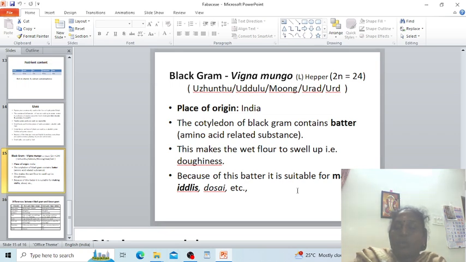Another important crop under the Fabaceae family is Vigna mungo, Ulundu, Mung dal or Urd dal. The place of origin is India. Here the cotyledon of black gram contains batter, an amino acid related substance. This makes the flour swell, that is fluffiness. Because of this batter, it is used for making idlis, dosa and so on.